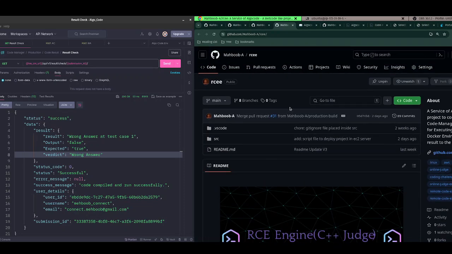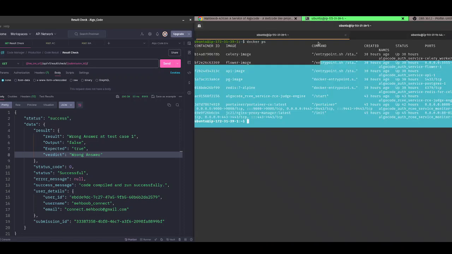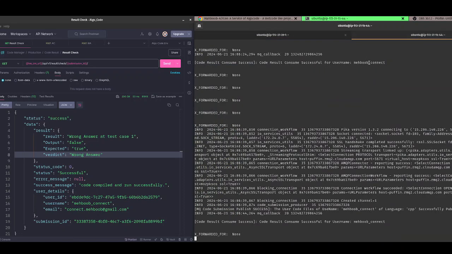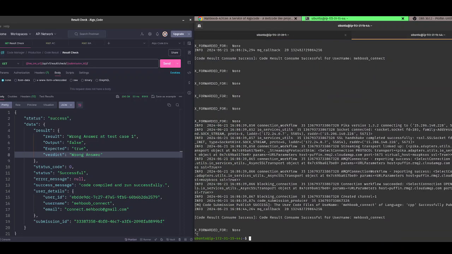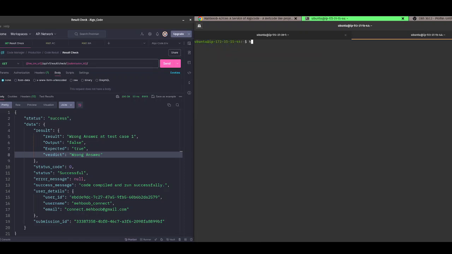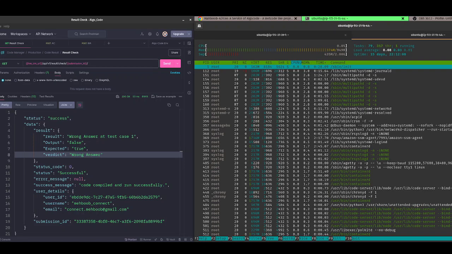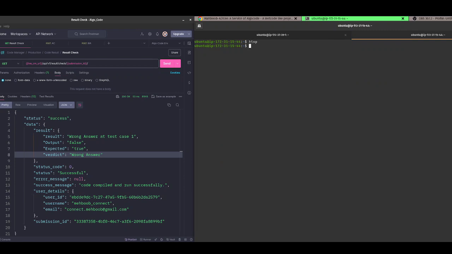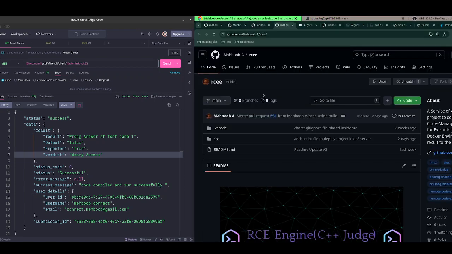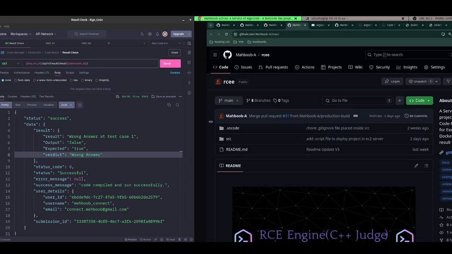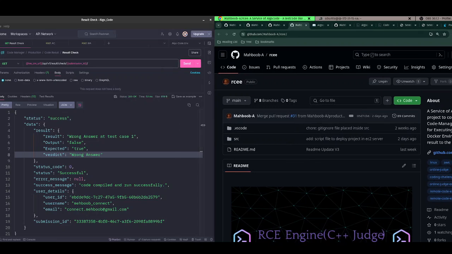So this is it for AlgoCode. And I'm actually using two servers because I don't have any more servers. You can see, and yeah. So this is it, guys, for AlgoCode. I have tried to go through it in one long video. I have only made this long video, if you are interested to see how things are actually working.